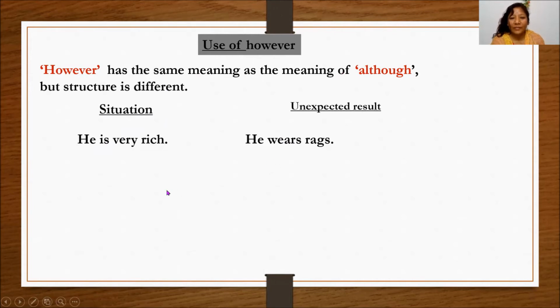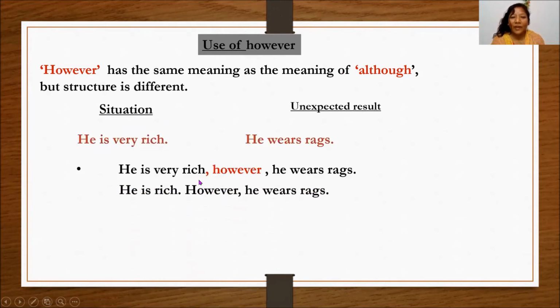He's very rich, he wears rags. He's very rich, however, he wears rags. Very is missing in one version here. He's very rich, however, he wears rags. He wears rags is the unexpected result. So, before the unexpected result, however is used. Here it is: he's very rich, comma, however, with a small letter, and there is a comma, he wears rags.